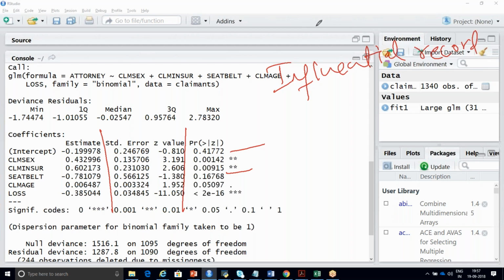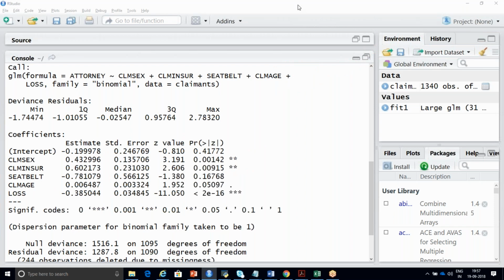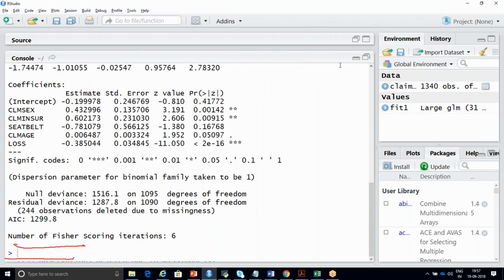Influence index plot. So how do you measure the performance of linear regression? By the R squared value. But when it comes to logistic regression, there is nothing called R squared value. There is something called null deviance and residual deviance.